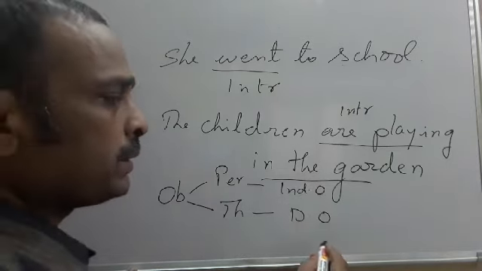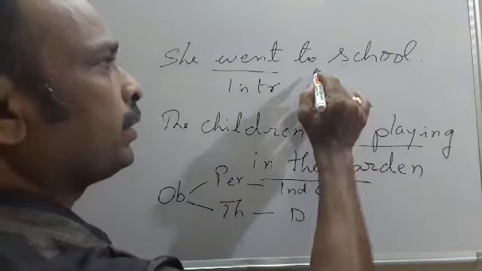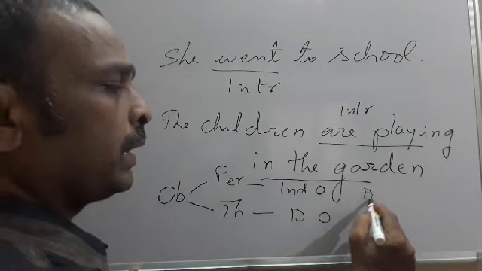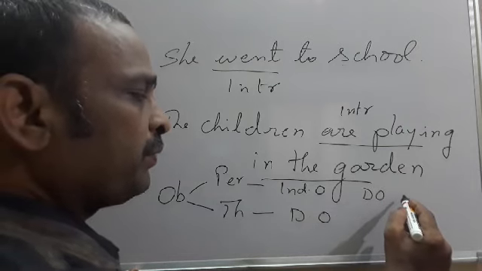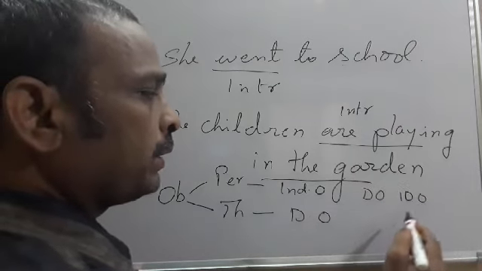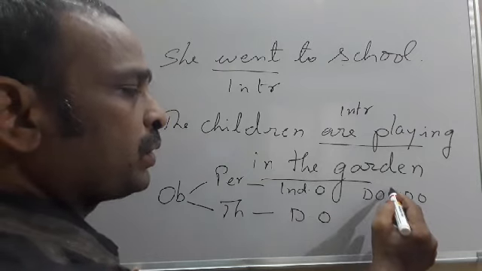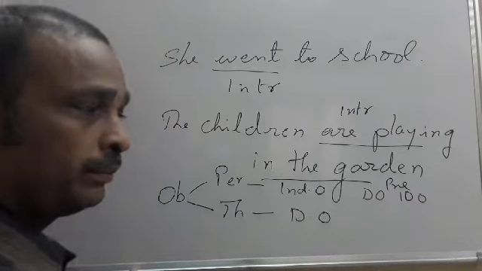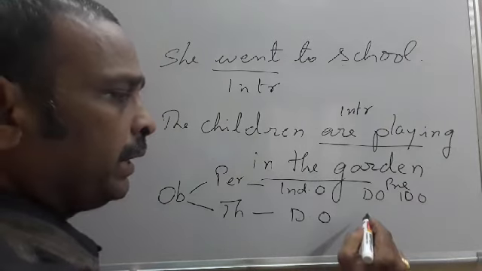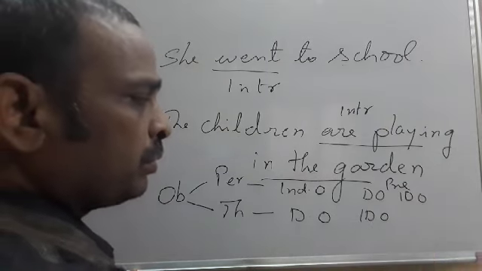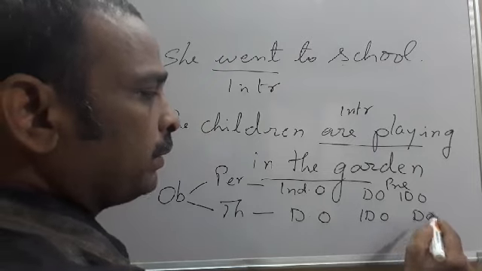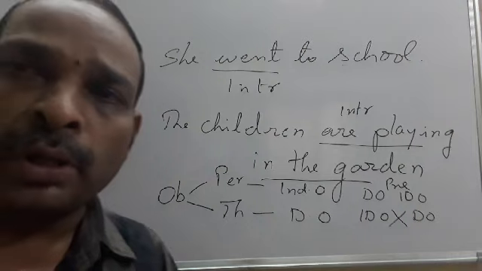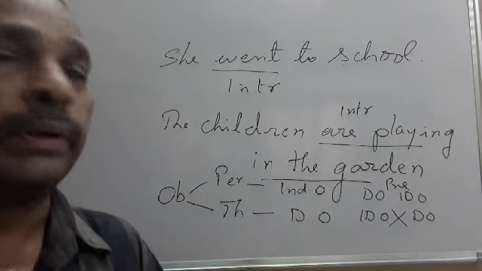Say when a direct object comes before indirect object, a preposition is important. Preposition must be there. If indirect object comes before direct object, no preposition is required. These points you have to remember.